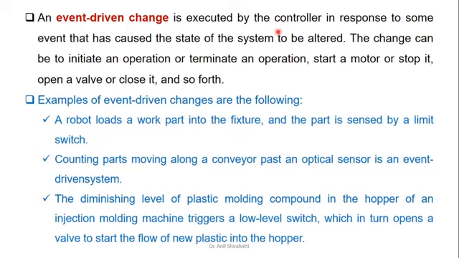Event driven changes are executed by the control system in response to some event that has caused the state of the system to be altered. An example is a robot that loads a work part into a fixture, and the part is sensed by a limit switch. We saw many times robots doing loading and unloading. When the machine gives a signal to the robot that the component is machined, it will come, unload that part and load the next part. Once it loads the next part, it will again give a sensor signal to the machine to start the operation. Similarly, counting parts or dimensioning plastic molding components, etc.